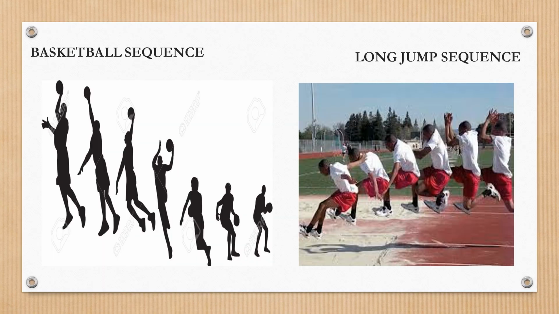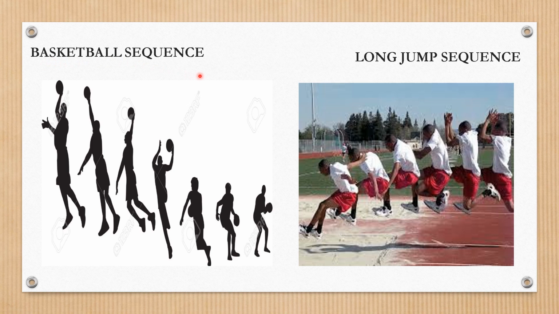Now before starting with the mathematical meaning of sequence, let's see where in life sequences are required. Without arrangement, it is not possible to accomplish anything. So let us take two examples: a basketball sequence and a long jump sequence.